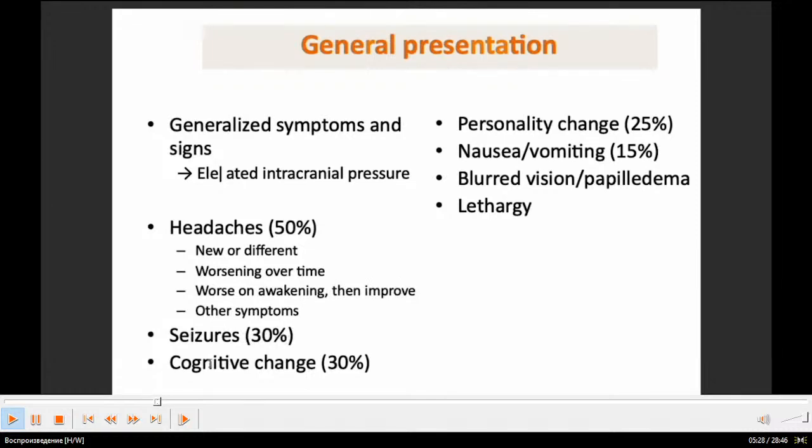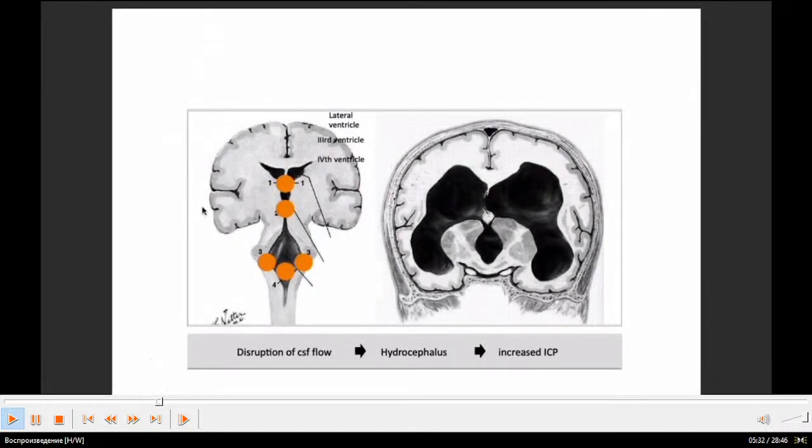Seizures 30%, and cognitive change 30%. Here we can remember our anatomy of the brain. Here are enlarged lateral ventricles, here third ventricle, aqueduct, fourth ventricle, and here are the rhomboid fossa and brainstem.